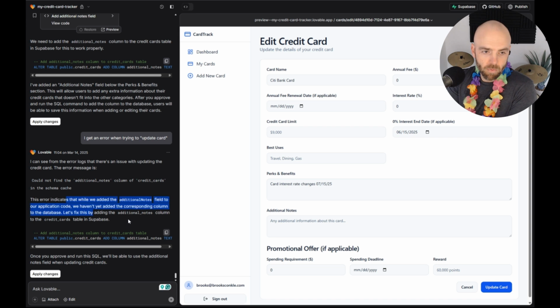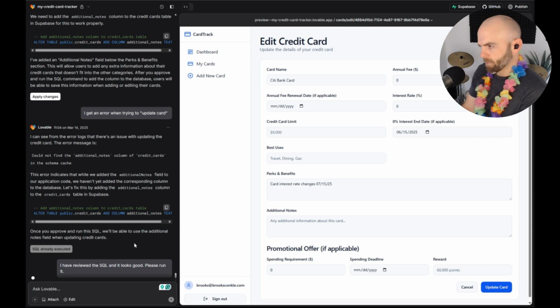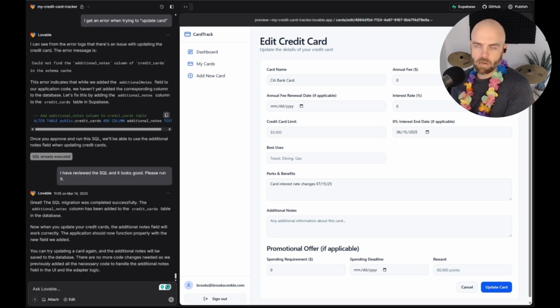Not really. But that's what it's saying. It's saying, hey, once you approve and run this SQL, we'll be able to add the additional. So, yep, SQL executed. Now, I don't know what that means. I don't understand the SQL. I watched some other videos and was told you need to pay attention and make sure those are all correct. So I think there's something there.